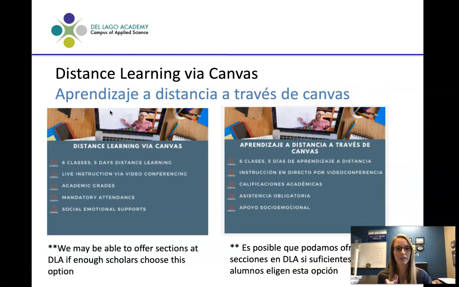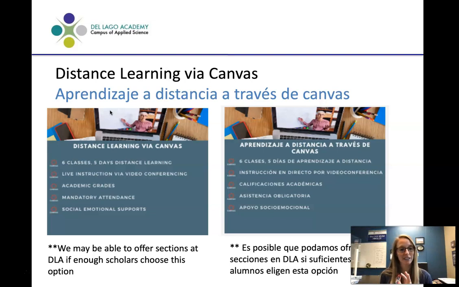In the distance learning via Canvas, this is the new choice and the third choice. With this option, your scholar would basically continue learning the way they have been during this school year. So they would be learning from home 5 days a week. They would not come on campus. They would log into Canvas and they would access their classes via Zoom or Microsoft Teams. They would follow a regular bell schedule. They would just be doing everything virtually from home.